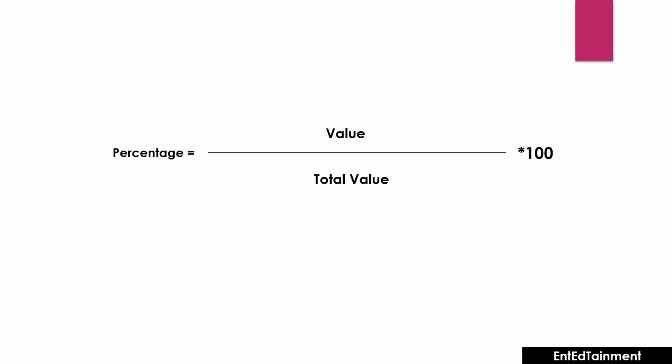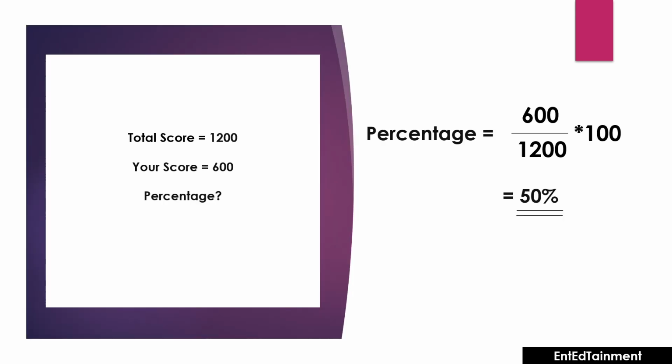The percentage is equal to value divided by total value into 100. We will see a simple problem here. Through a practical situation, we will understand the concept more clearly. Suppose a student has appeared for his higher secondary examination and he has scored 600 out of 1200. The total score is 1200 and he has scored 600 out of that.